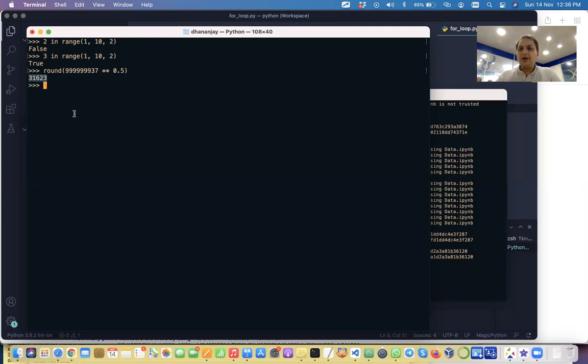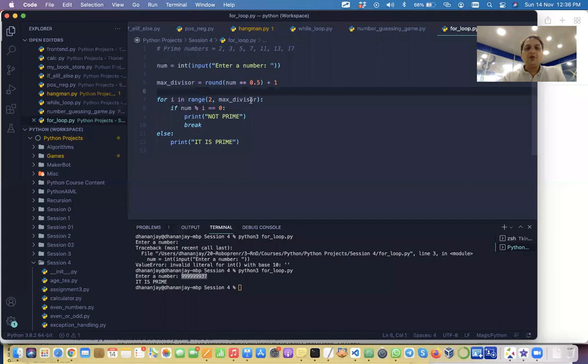Just we divided by till 30,000 and we are done. Instead of executing for billions of times, it is just 30,000. It has reduced so much, right? So you have to go to the square root, right?